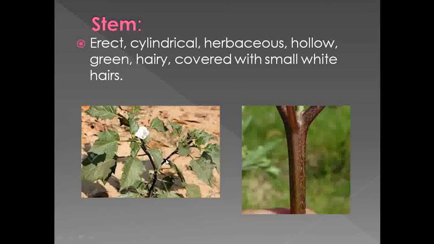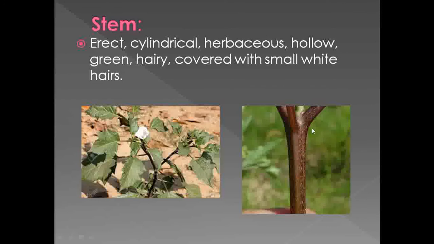In some of the members it is herbaceous, while it is hollow in nature. In some of the species of Datura, it is green in nature, while in the Datura metal it is reddish in color. If you observe here, it shows the presence of small white hairs. So the stem is hairy. It is covered with white hairs.